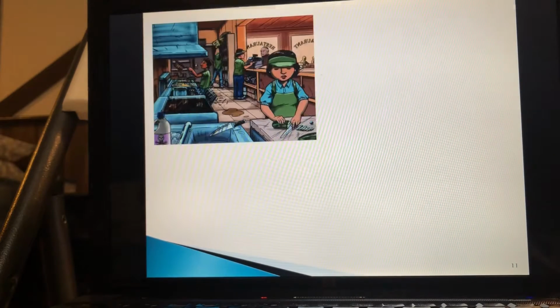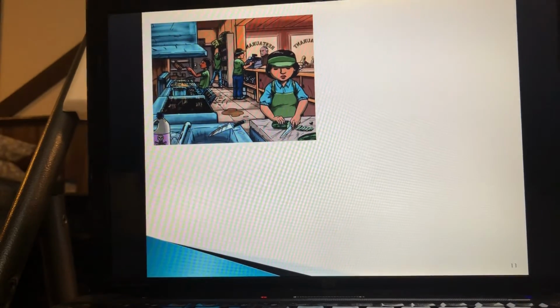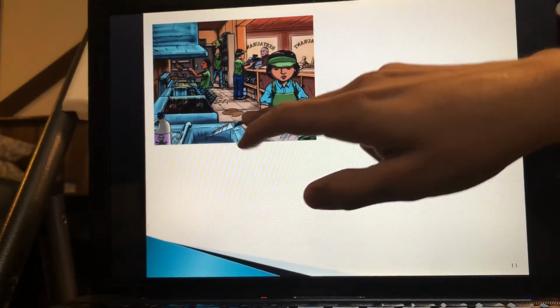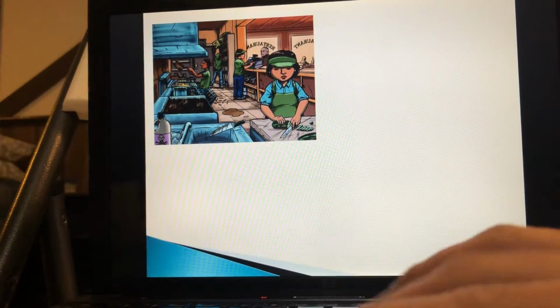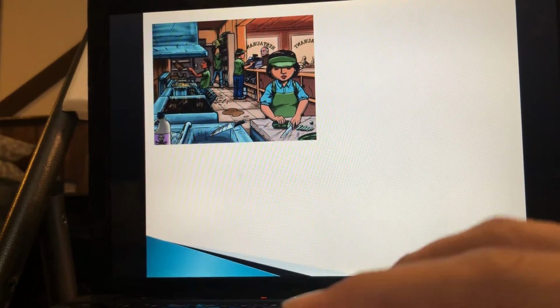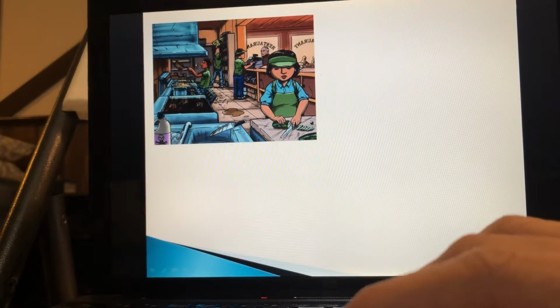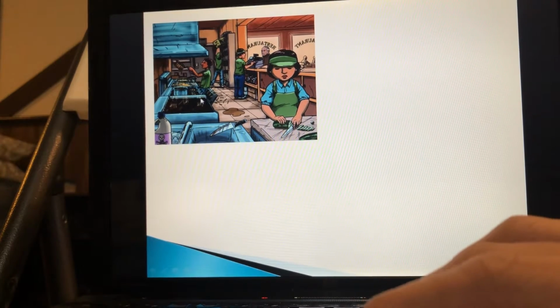Next, quiz time again. Let's see. This is a food store. No, I don't work in such a food store. I work in a clean environment. But let's see here. What could be the hazard here? First of all, there's oil on the floor. Where's the cursor? Come on. Yeah, there's the oil on the floor, which could prove hazardous for workers.